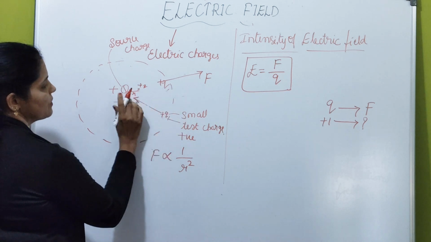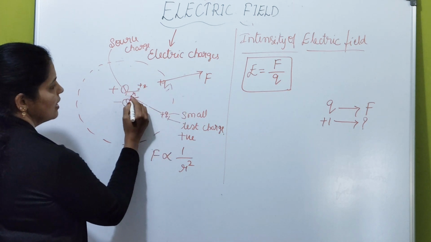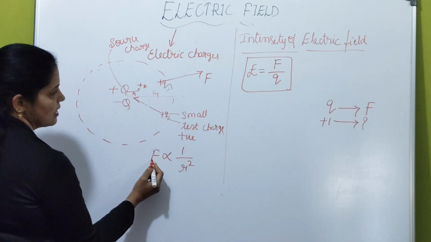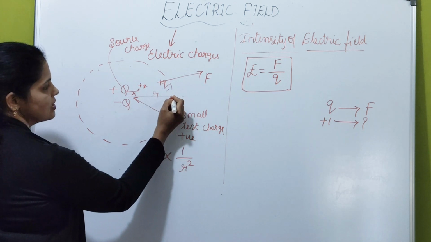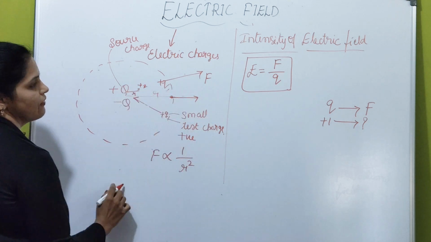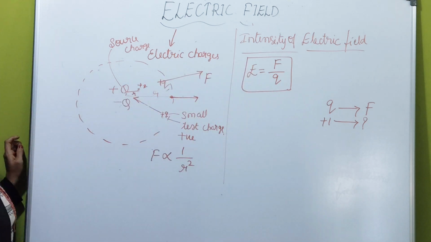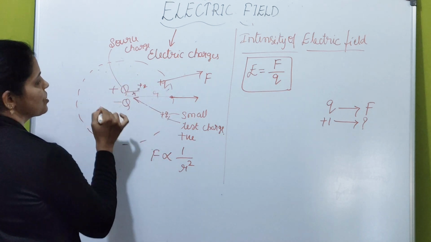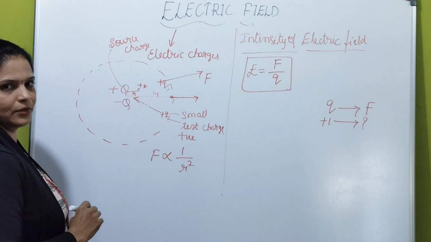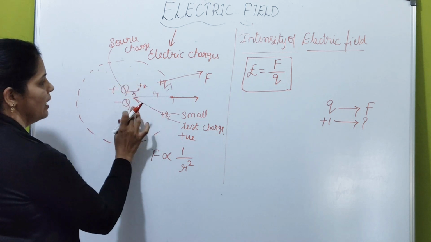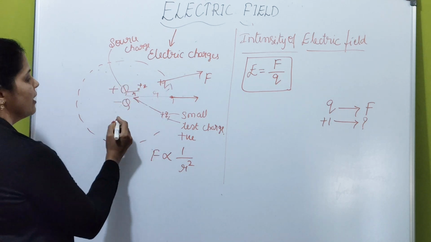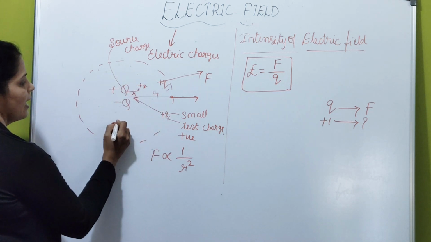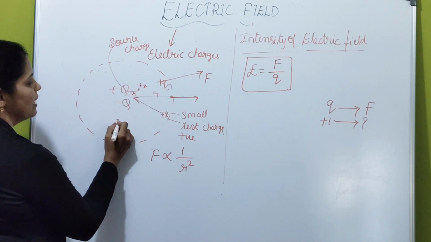As we go away from the source charge, as the distance increases, the force decreases. Force on the test charge decreases and the strength of the electric field also decreases. Therefore, the strength of the electric field depends on the position in which the test charge is placed. Wherever you want to find the electric field, at that point you imagine one test charge.